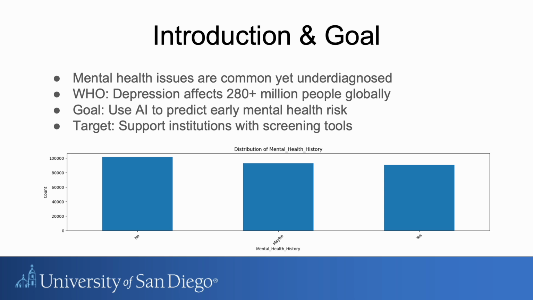Our goal is to build a trustworthy, data-driven risk screener that flags low, moderate, or high risk early so support reaches people sooner. Designed for schools and workplaces, it augments counselors and wellness teams, protects privacy and consent, and guides timely follow-up. It's not a replacement for clinical judgment.